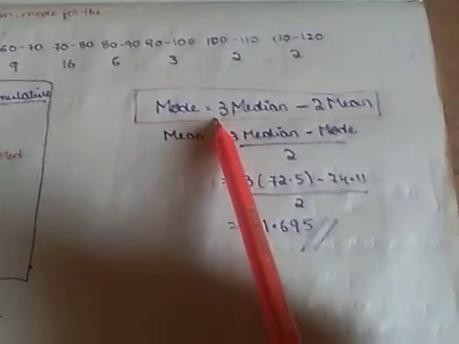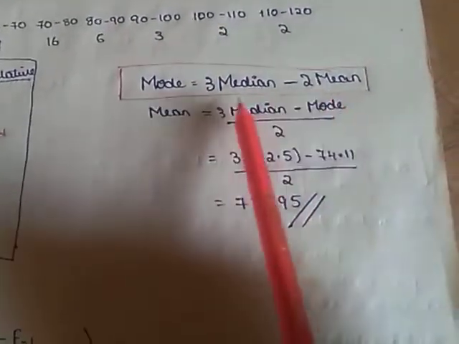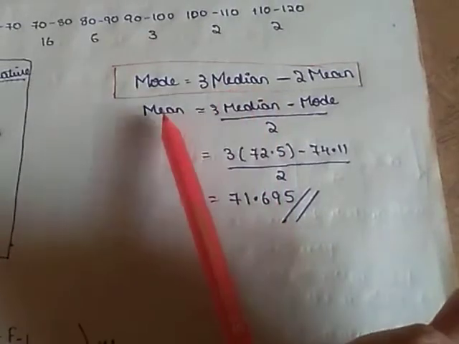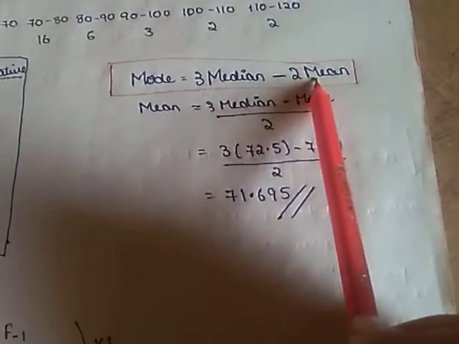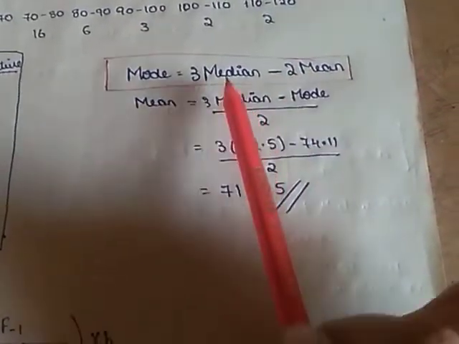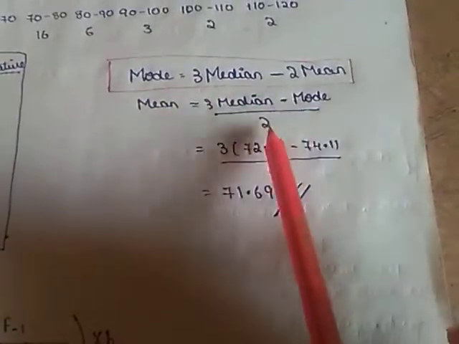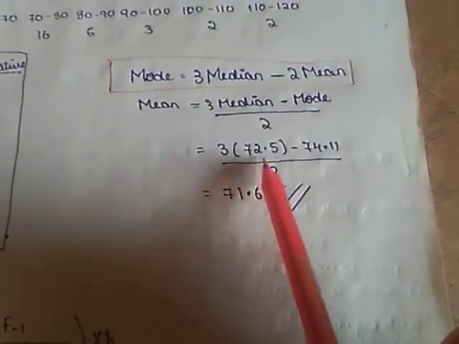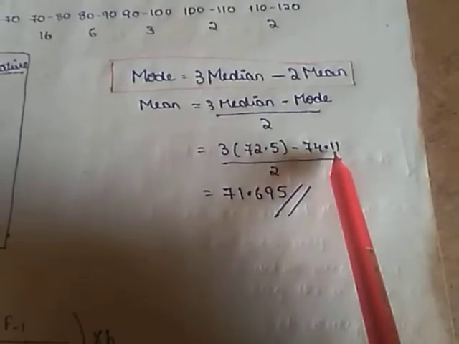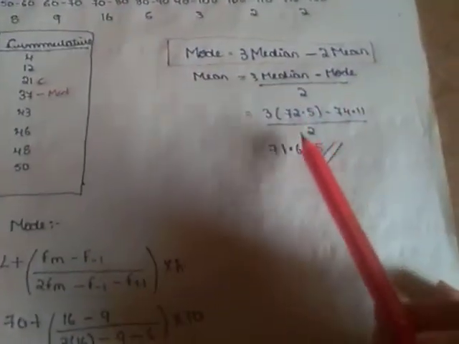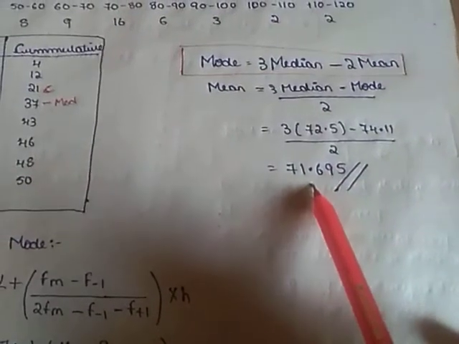median and mode values. The formula is mode equals 3 median minus 2 mean. We have the mode value and median value, so we have to find the mean value. So mean equals 3 median minus mode, by 2, equals 3 into 72.5 minus 74.11. See, the mode value is 74.11 and the median value is 72.5. So we get the mean value as 71.695. Okay, this is the way to find it.